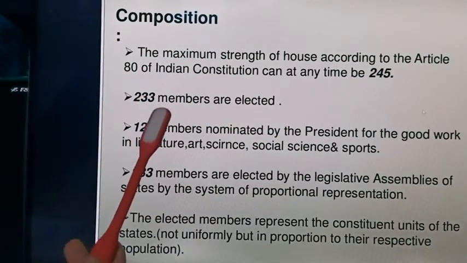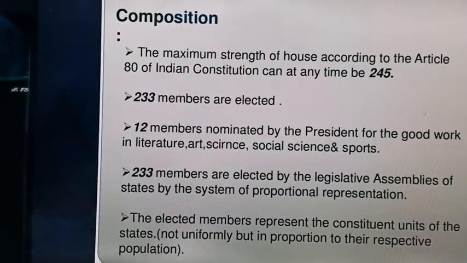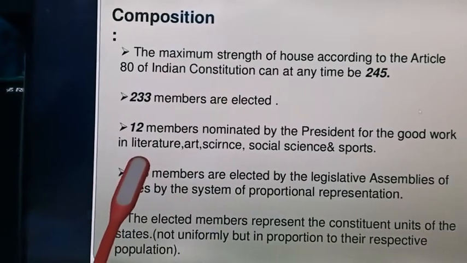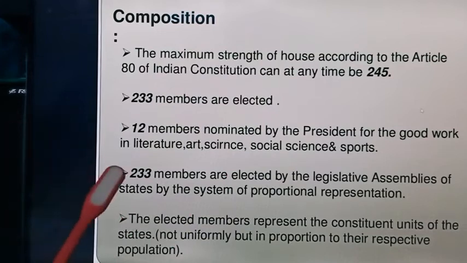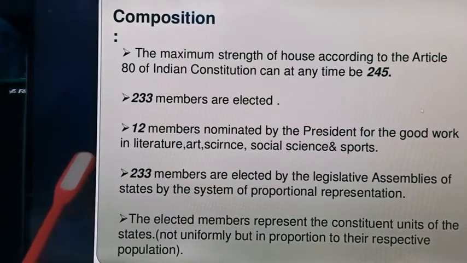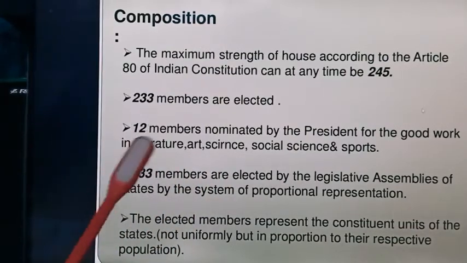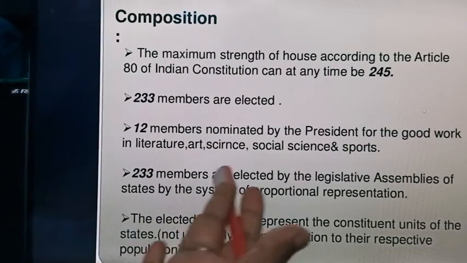Right now 233 members are elected via the states, whereas 12 members are nominated by the president for the remarkable work they have done in different fields like literature, art, science, social science and sports. They have made a remarkable impression in these respective fields.